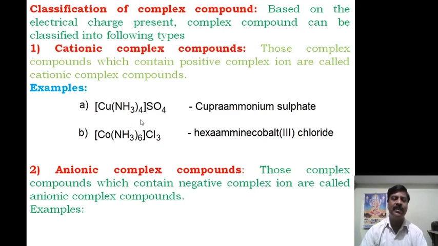Hence, it is called a cationic complex compound.